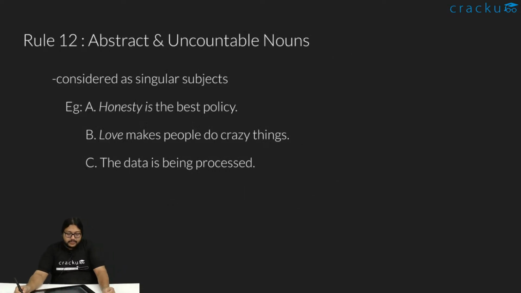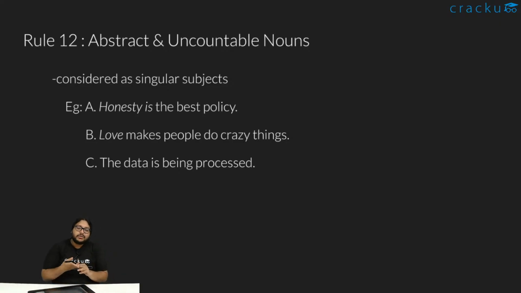The next rule we have is for abstract and uncountable nouns. So what are abstract nouns? Abstract nouns are things which are not things, something which is not a material, something which is not a person. An abstract noun is something which is an idea, like honesty, like love, like discipline, all those things which are not things essentially, they are ideas. So those kinds of words are called abstract nouns.